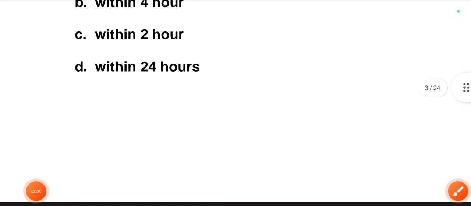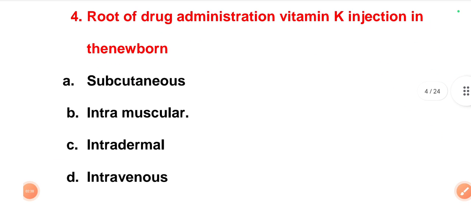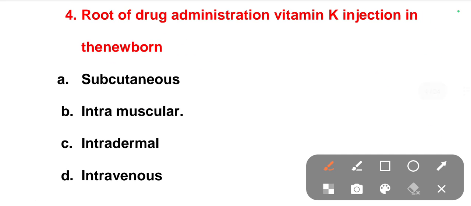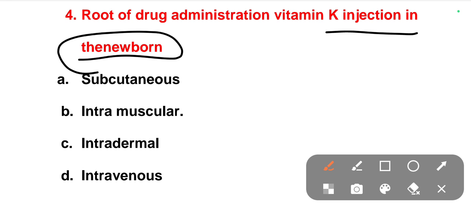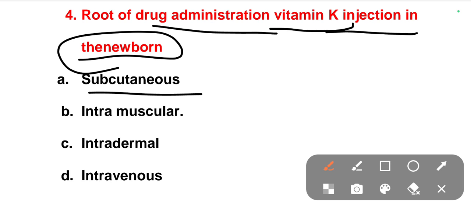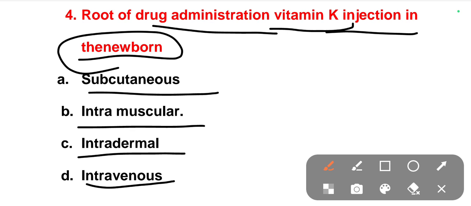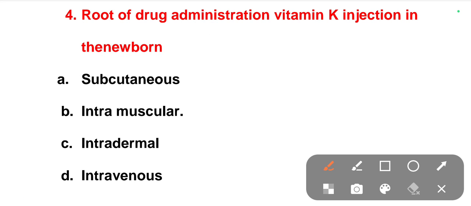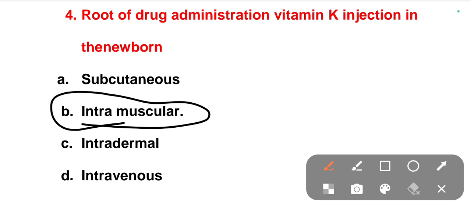The next one is: route of drug administration of vitamin K injection in the newborn baby. So what is the route of drug administration for a newborn baby? That is vitamin K injection. Options are subcutaneous, intramuscular, intradermal, intravenous. The right route is intramuscular, given in the upper part of the thigh for the newborn baby. That is the route of drug administration of vitamin K injection.